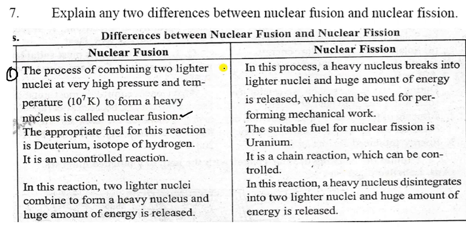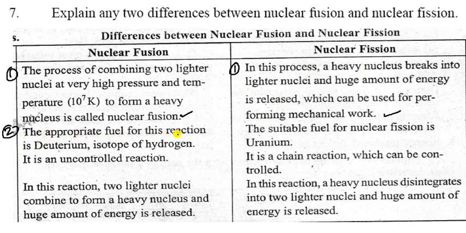Now what is the difference? Explain any two differences between nuclear fusion and nuclear fission. So nuclear fusion and nuclear fission. You can write the first number. The process of combining two lighter nuclei at very high temperature and pressure.